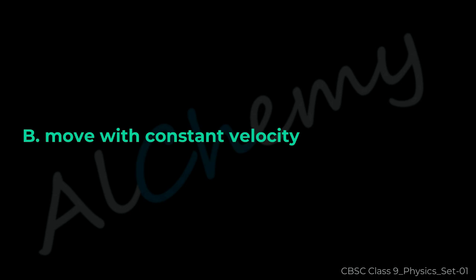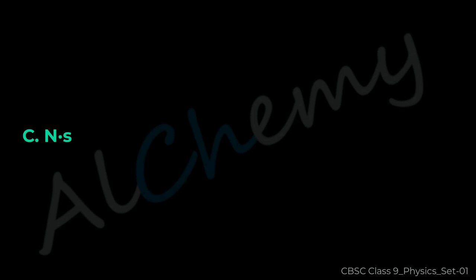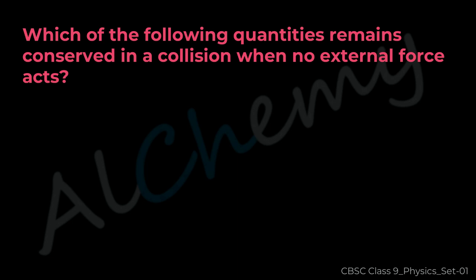Move with constant velocity. Question 11. The SI unit of impulse is. The correct answer is C. N·s.